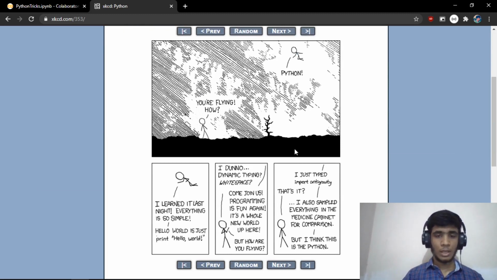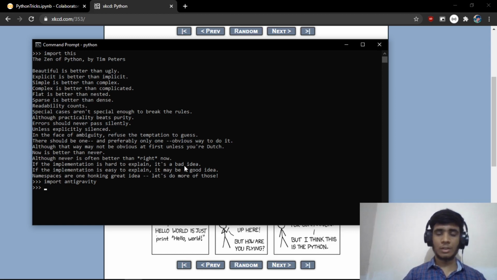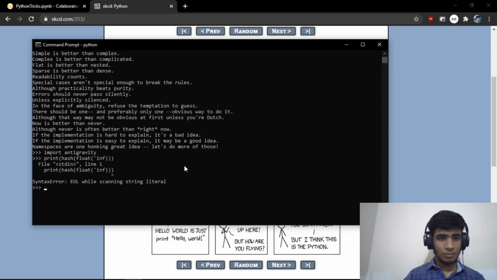Some of the other Easter eggs are, if you try to print the hash value of, let's say, infinity, 1 2 3, okay.